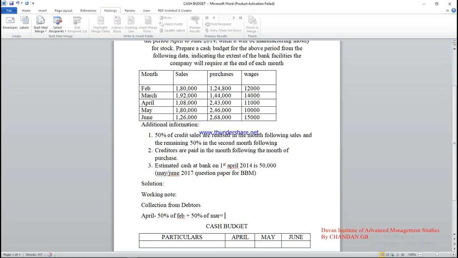February sales is 1,80,000 into 50%, that is 90,000 rupees, plus 50% of March month, that is 1,92,000 into 50%, that is 96,000 rupees. The total amount is 1,86,000.